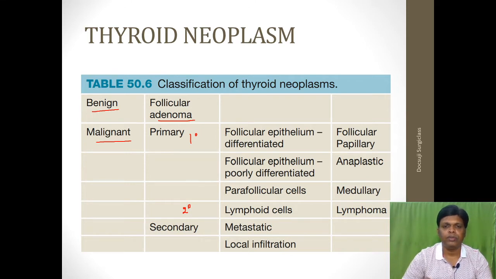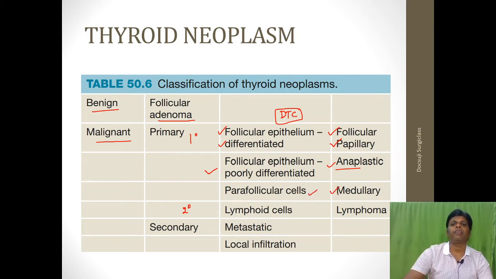For example, if the tumor is arising from follicular epithelium and it is differentiated, it is called differentiated thyroid carcinoma, abbreviated as DTC. The classical examples for DTC are follicular malignancy and papillary malignancy. Another type is the tumor arising from follicular epithelium, but it is poorly differentiated. It is called anaplastic carcinoma. The tumor arising from parafollicular C cells is called medullary carcinoma of thyroid. And the tumor arising from lymphoid cells, you can define it as lymphoma.